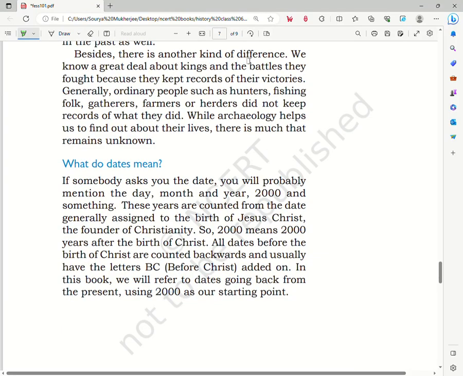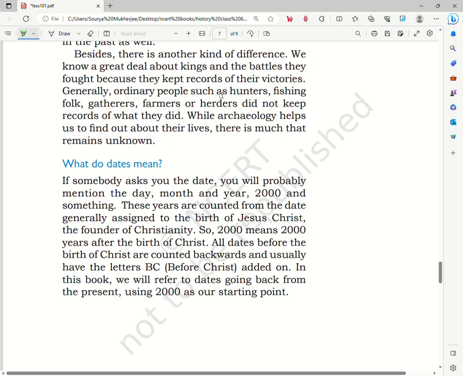Besides, there is another kind of difference. We know a great deal about the kings and battles they fought because of the records kept of their victories. Generally, ordinary people such as hunters, fishing folk, gatherers, farmers, or herders did not keep record of what they did. While archaeology helps us to find out about their lives, there is much that remains unknown.